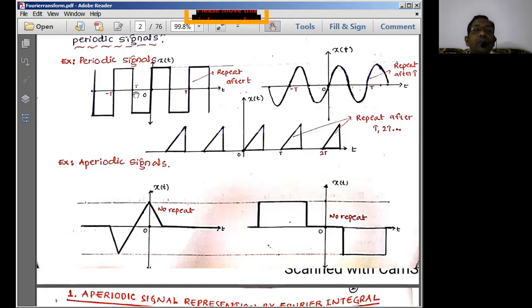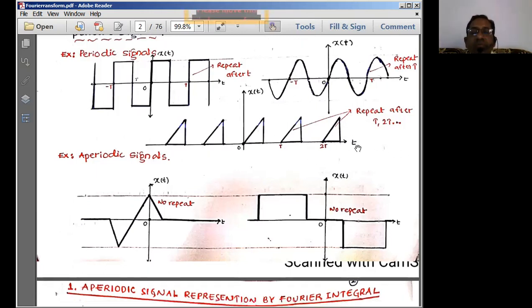Otherwise, if you take minus t by 2 to plus t by 2, this is the signal we have, and this signal is getting repeated once again. Similarly, all these signals. Therefore, these signals are known as periodic signals, because the waveform is simply getting repeated for all the time periods here. Therefore, it comes under the periodic type of signals.